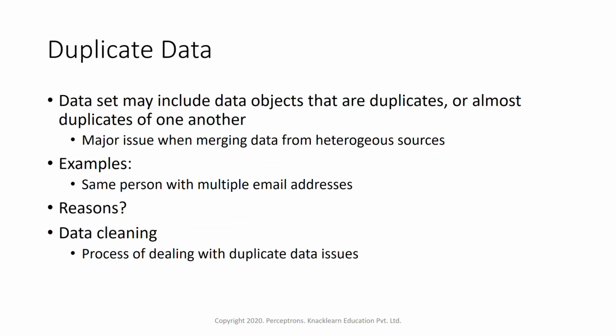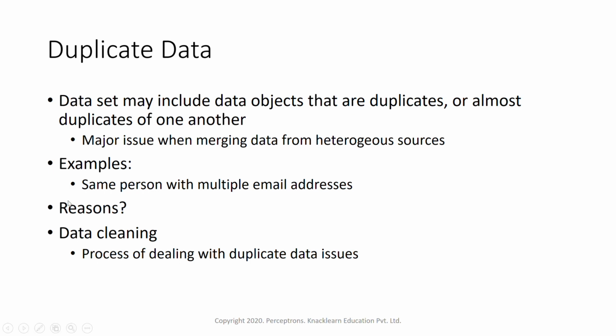Next is duplicate data. How do we understand and find out if there is any duplicate data? Duplicate data means the data set may include data objects that are duplicates or almost duplicates of one another. This is a major issue when merging data from heterogeneous sources. When we are collecting data from different sources, we might get duplicated records.